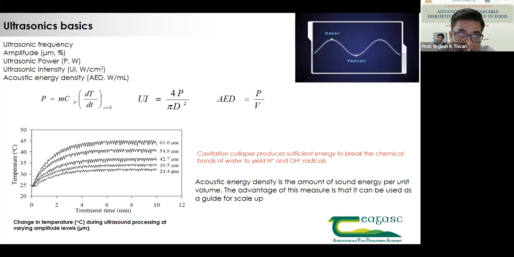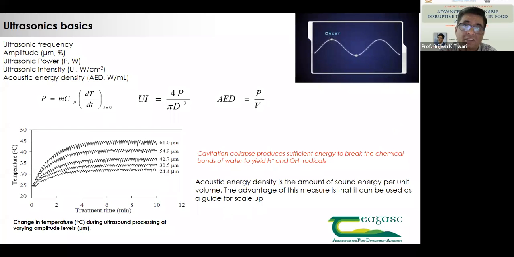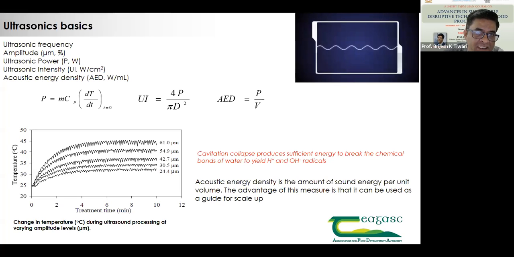This power is calculated simply by the calorimetric method, that is m Cp dT. To measure the power of ultrasound treatment, take 100 ml of water, put it in an ultrasonic probe-based system, as you'll see in coming slides, or an ultrasonic bath system, and operate it at a specific amplitude or frequency. You will see an increase in temperature. This is dT by dt.